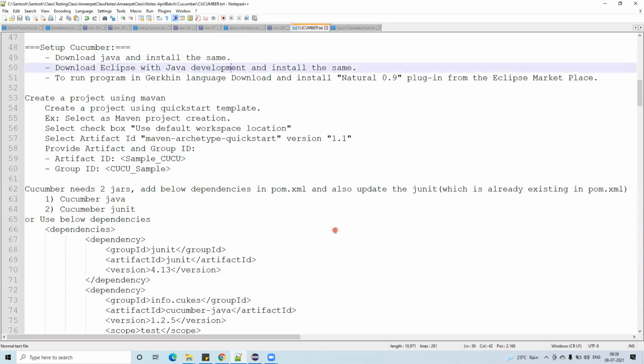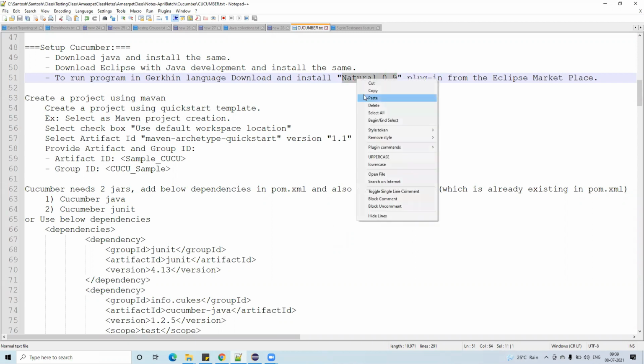Next, download Eclipse with Java development and install it. You already have this too. Next, to run a program in Gherkin language, download and install the Natural 0.9 plugin from the Eclipse Marketplace. This is just like how we install TestNG from the Eclipse Marketplace, in the same way we have to install Natural 0.9.